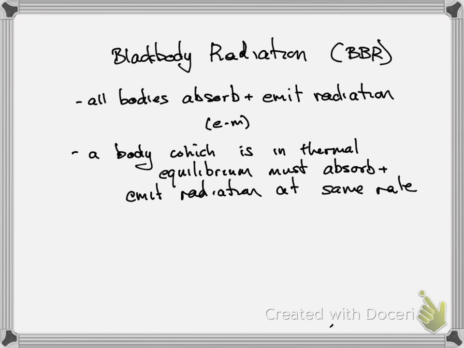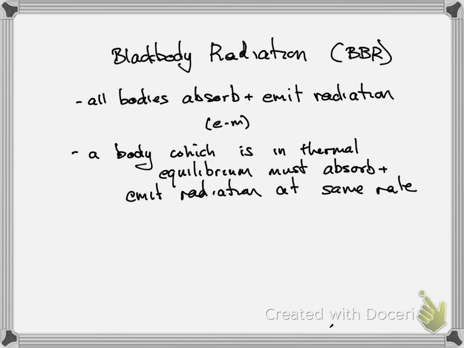The reason why they must always emit radiation is because they're always absorbing radiation. So all bodies absorb and emit radiation. What do I mean by they must be absorbing radiation? Well, if there's a heater in the room, it's creating infrared radiation, and that radiation is bouncing off the walls and the tables and the people in the room. It's not just bouncing, it's being absorbed by all of those things and it's heating them up. If there's a light bulb in the room, the light doesn't just bounce around forever, it's absorbed by everything in the room.